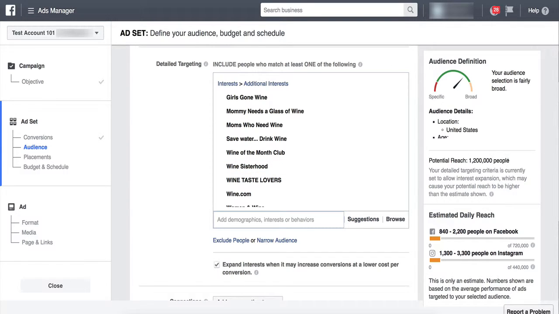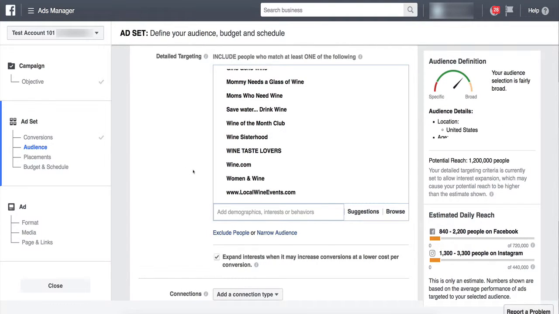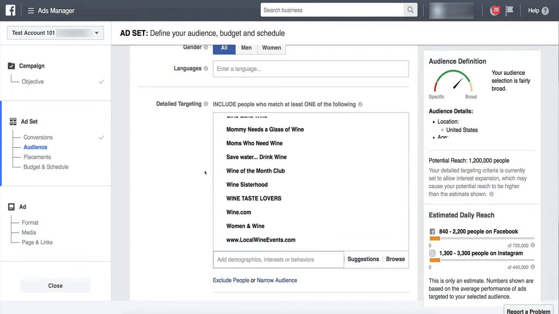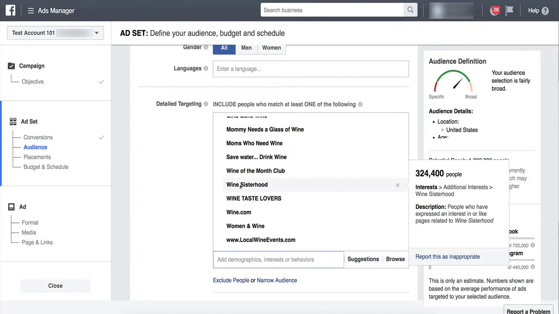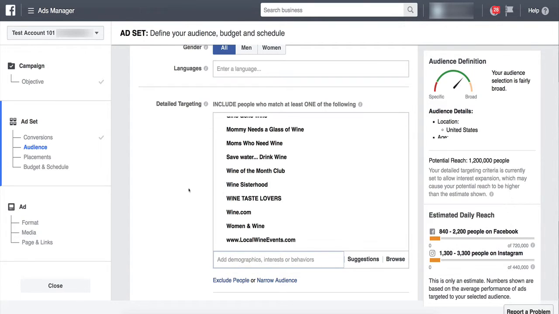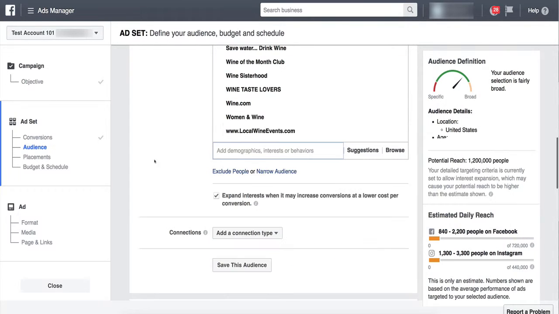Look, we just built a 1.2 million person audience of wine lovers. Okay. Now you can add more keywords in here, or you can leave it like this. When you're testing, you don't have to go all out. But get yourself a good million person audience, 500,000 to 1 million at least, and of good keywords. And these are good keywords we just got, and Facebook gave them to me.